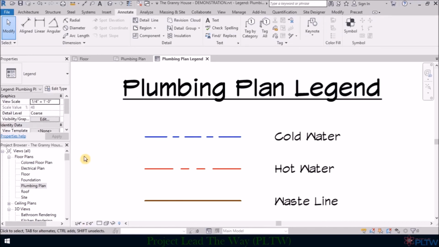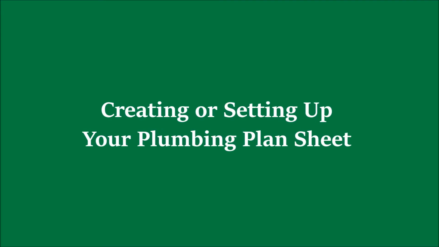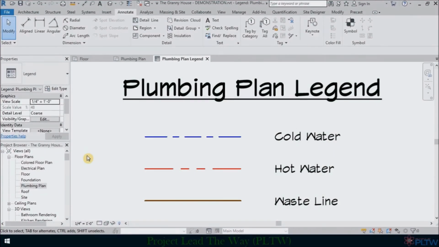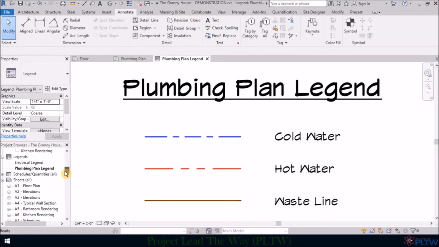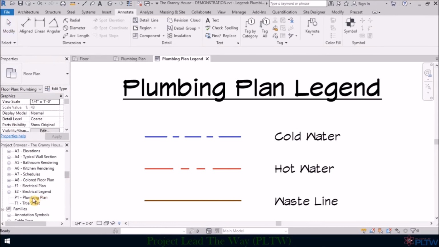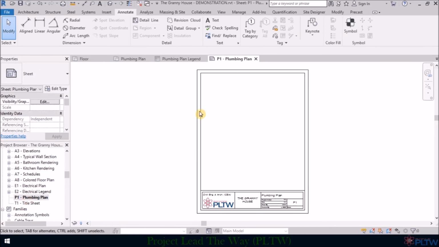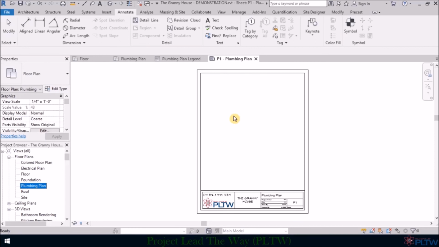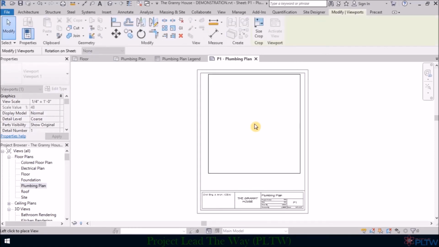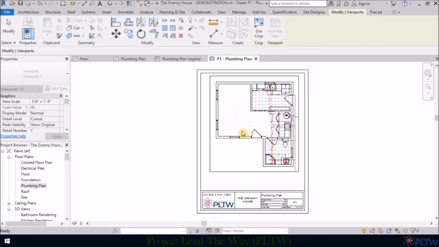So let's just go ahead and create the sheets for the plumbing plan and the plumbing plan legend. To create these sheets, we simply need to scroll down to our plumbing plan sheet, which is P1 plumbing plan. We'll double click on it, and the sheet, the border is already filled out for us. What we need to do is scroll back up where we can see the plumbing plan level here, and just click on it and just drag it over. And I'm going to let go somewhere in this general area, and I will just place it right about here.